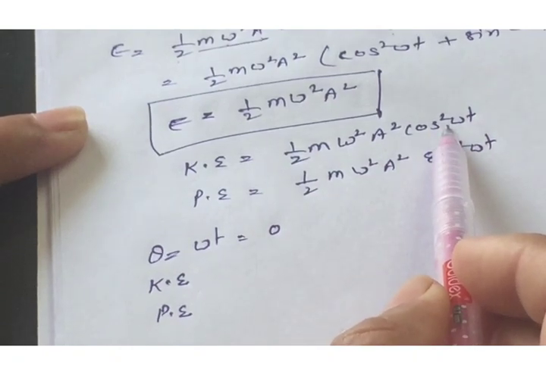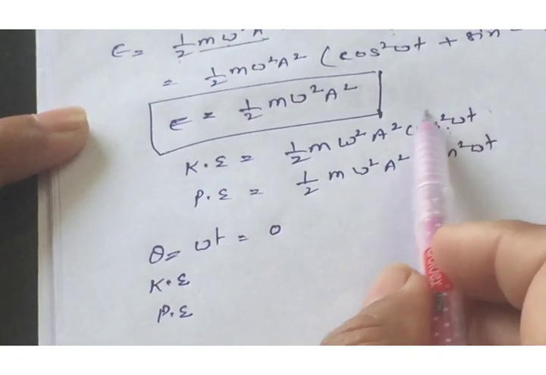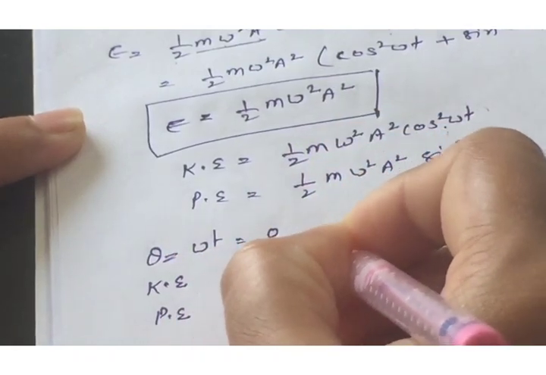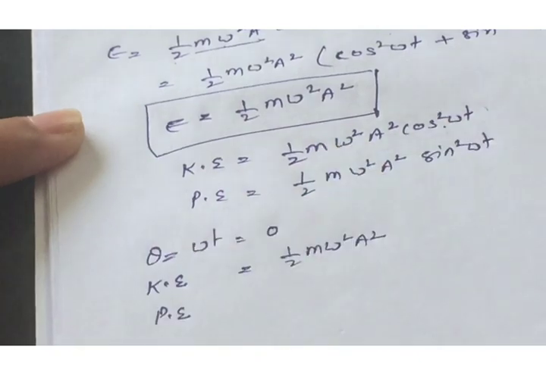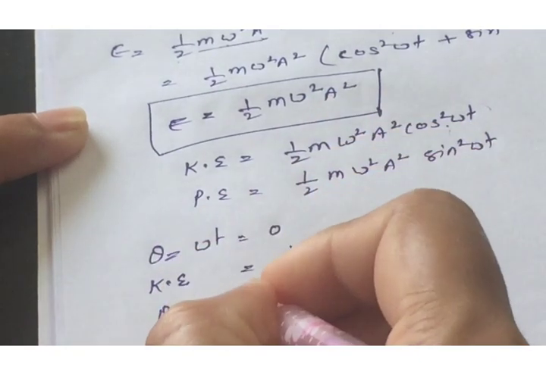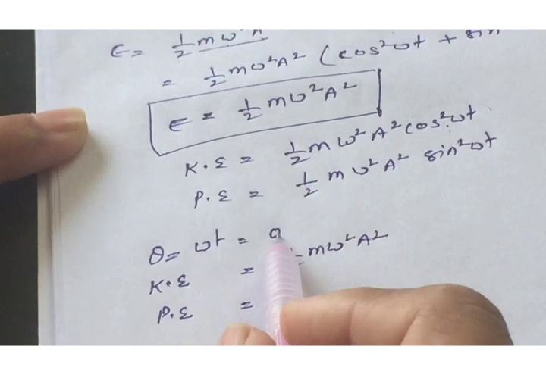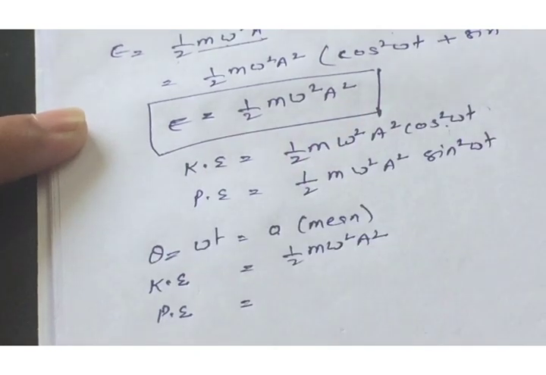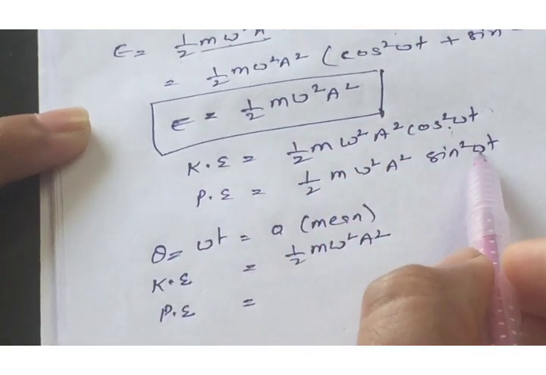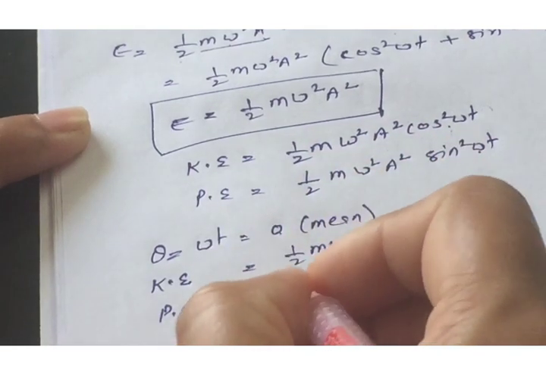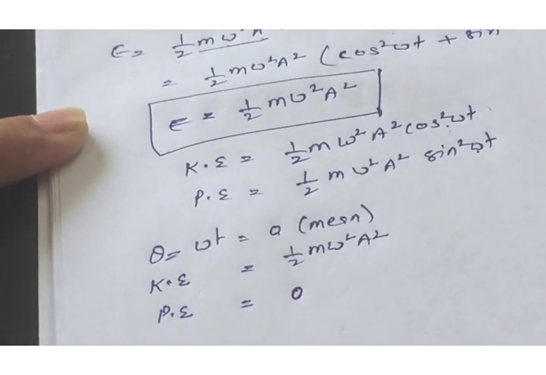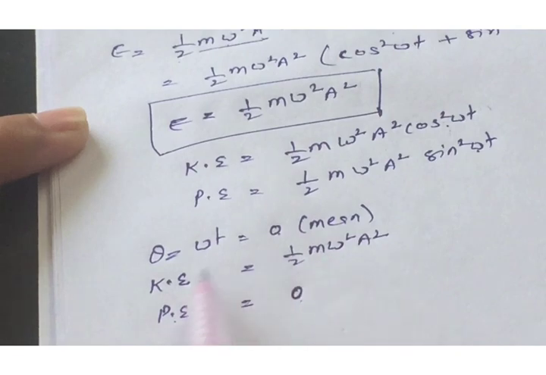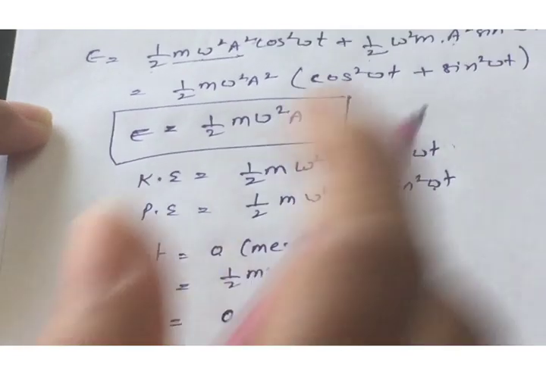Putting omega t or theta equal to 0, we get the kinetic energy half of m omega square a square, that is the maximum kinetic energy. And when the kinetic energy is maximum at the mean position, where the angular displacement is 0, the potential energy is 0. It means when potential energy is 0, the total energy is the kinetic energy.